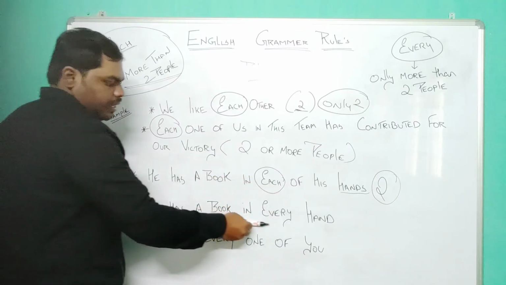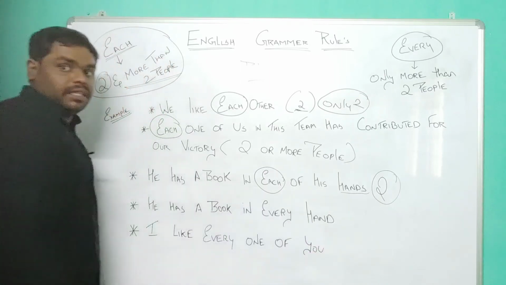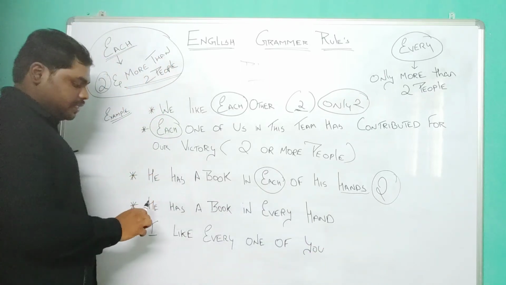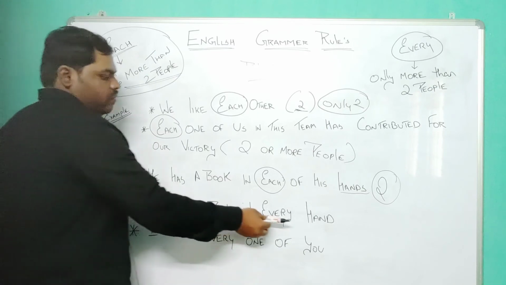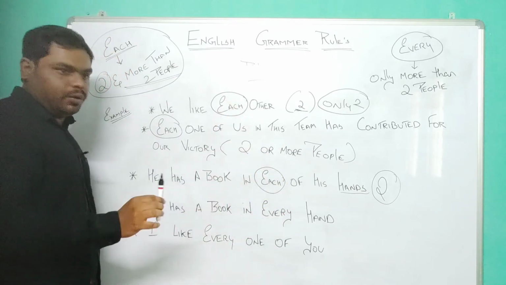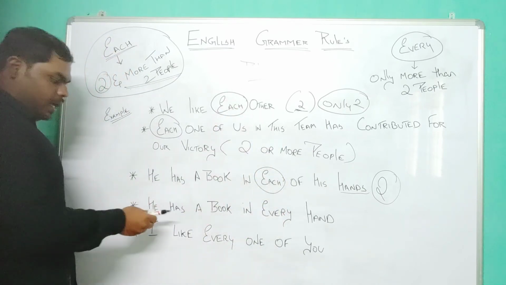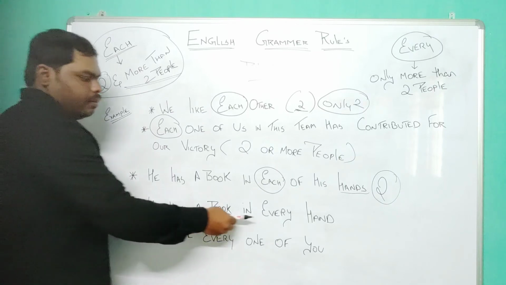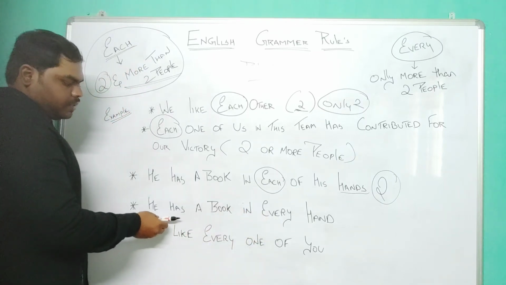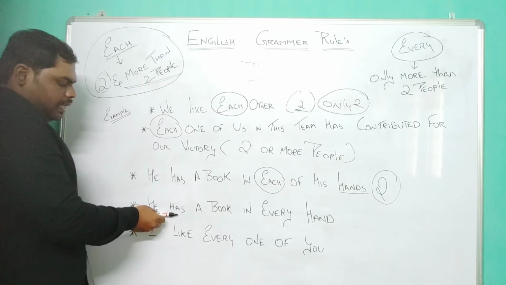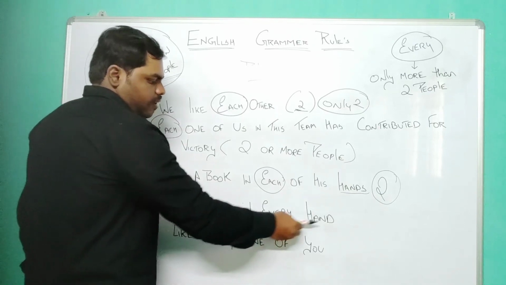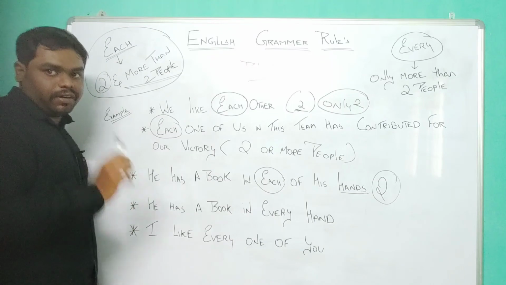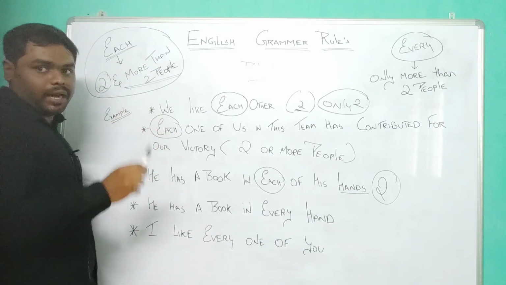He has a book in every hand. This might sound correct, but this is grammatically wrong, because every is a word which cannot represent only two, and we have only two hands, and I have tried to frame a sentence which represents only two. This is definitely wrong. That is why we are learning grammar rules.